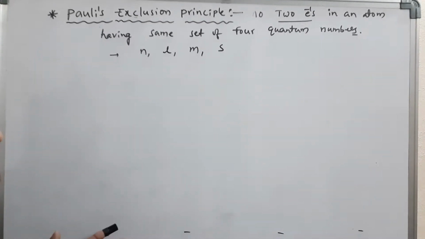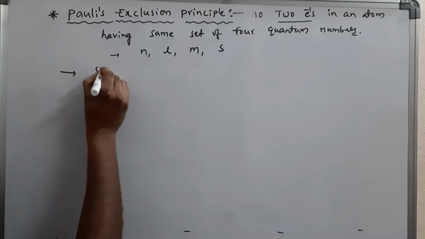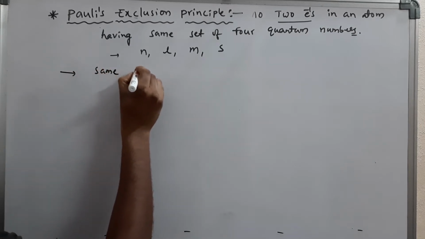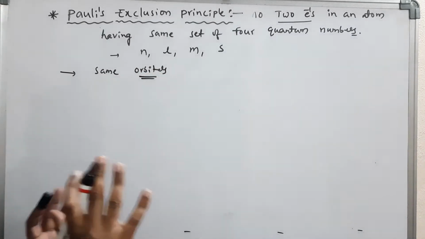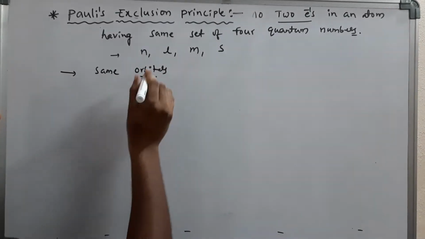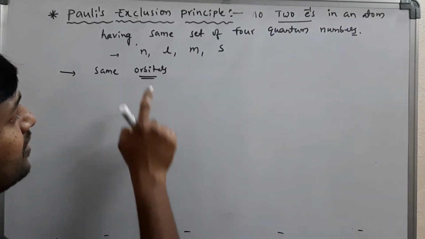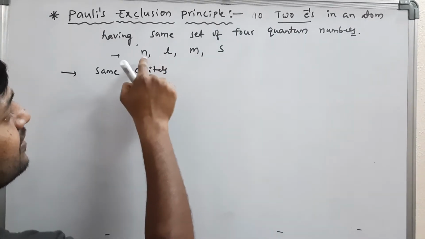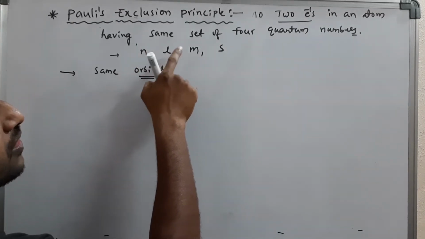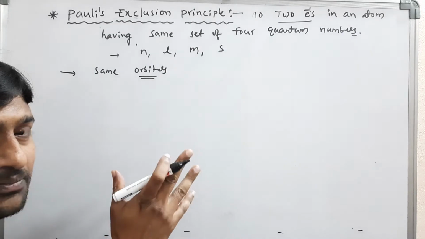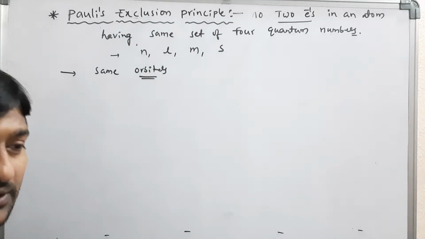According to this rule, for electrons which belong to the same orbital, no two electrons have the same set of these four quantum numbers. Which means if the electrons have the principal, azimuthal and magnetic quantum numbers the same, then definitely the fourth quantum number, the spin quantum number, is different.